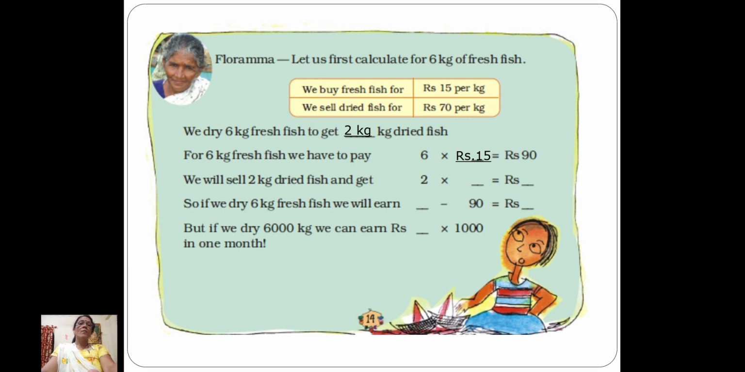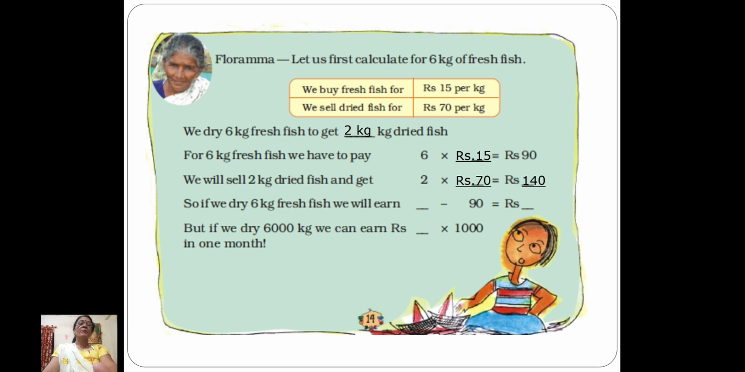Now, how much has she earned? After drying 6 kg of fresh fish, she got 2 kg of dried fish. Now she wants to sell that dried fish. What is the cost of the dried fish per kg? Rupees 70. So 2 into rupees 70, she is going to get rupees 140, right?